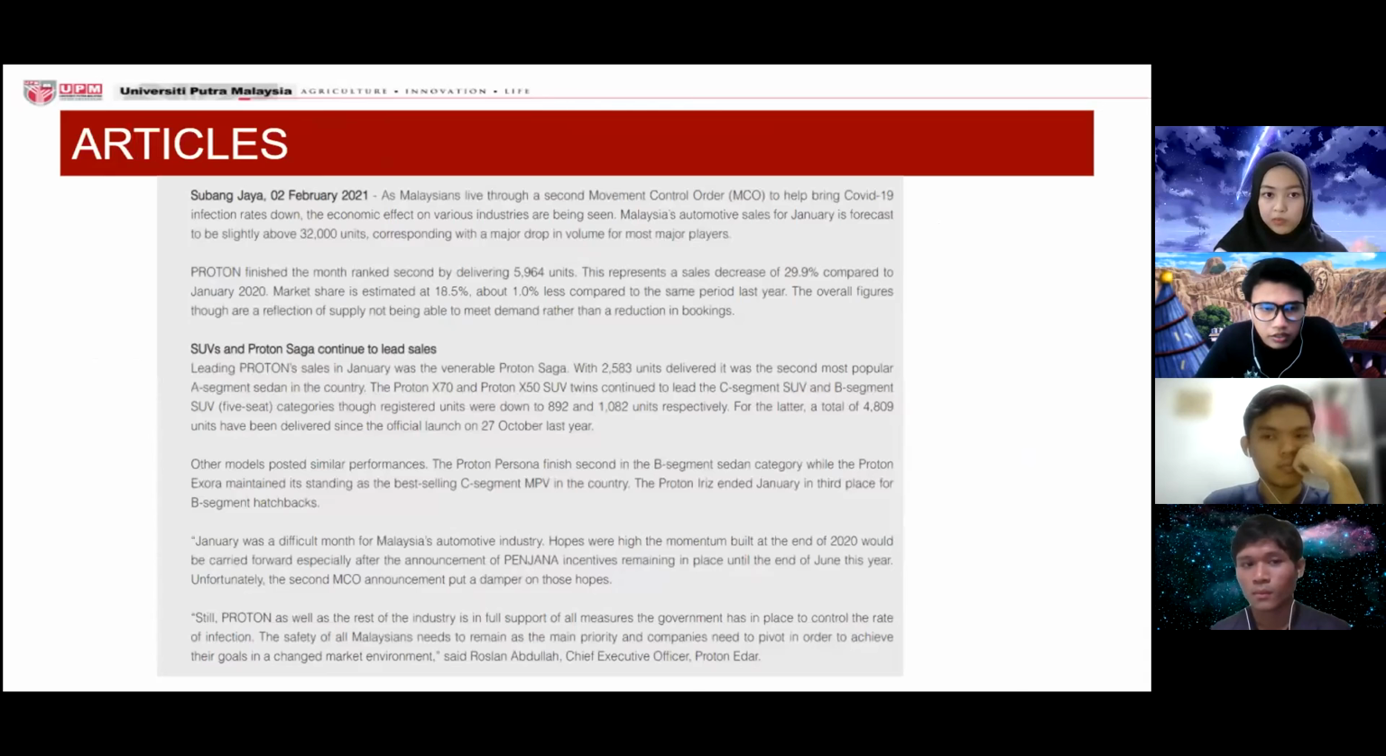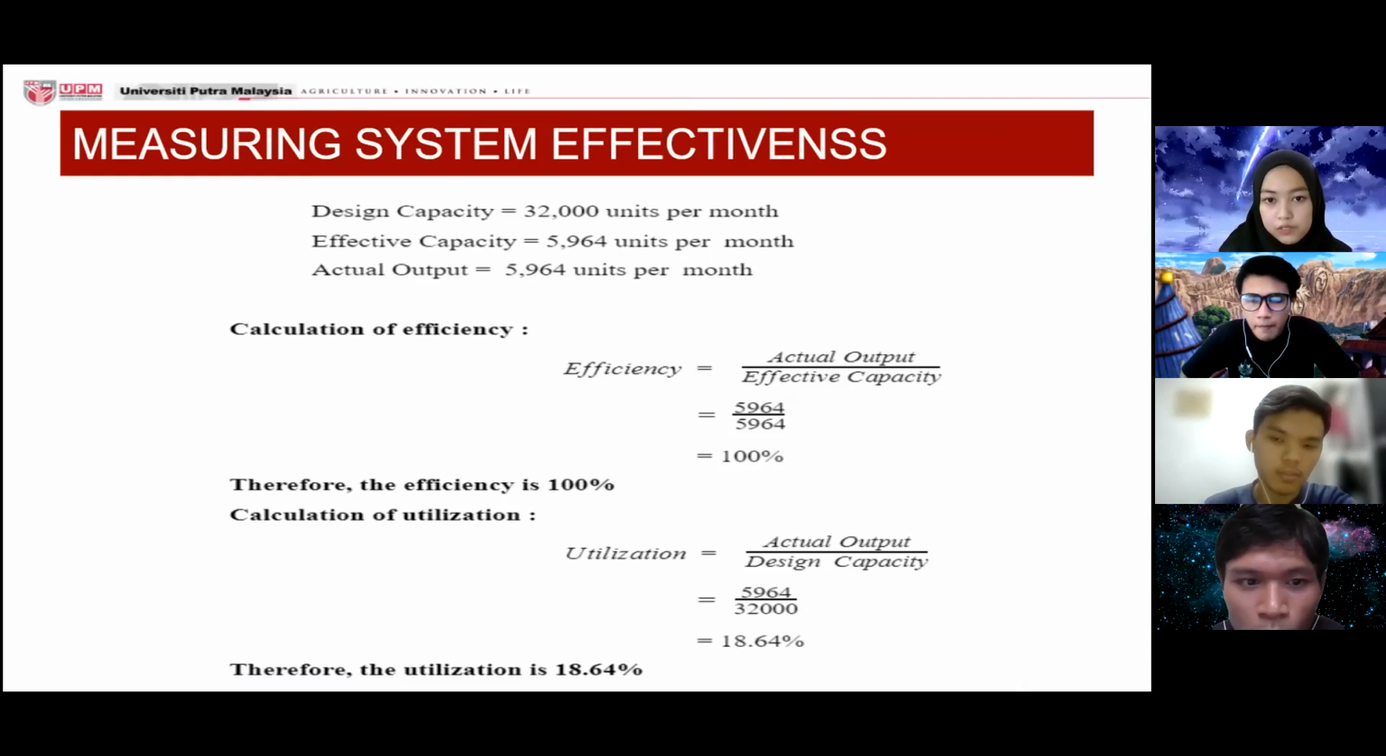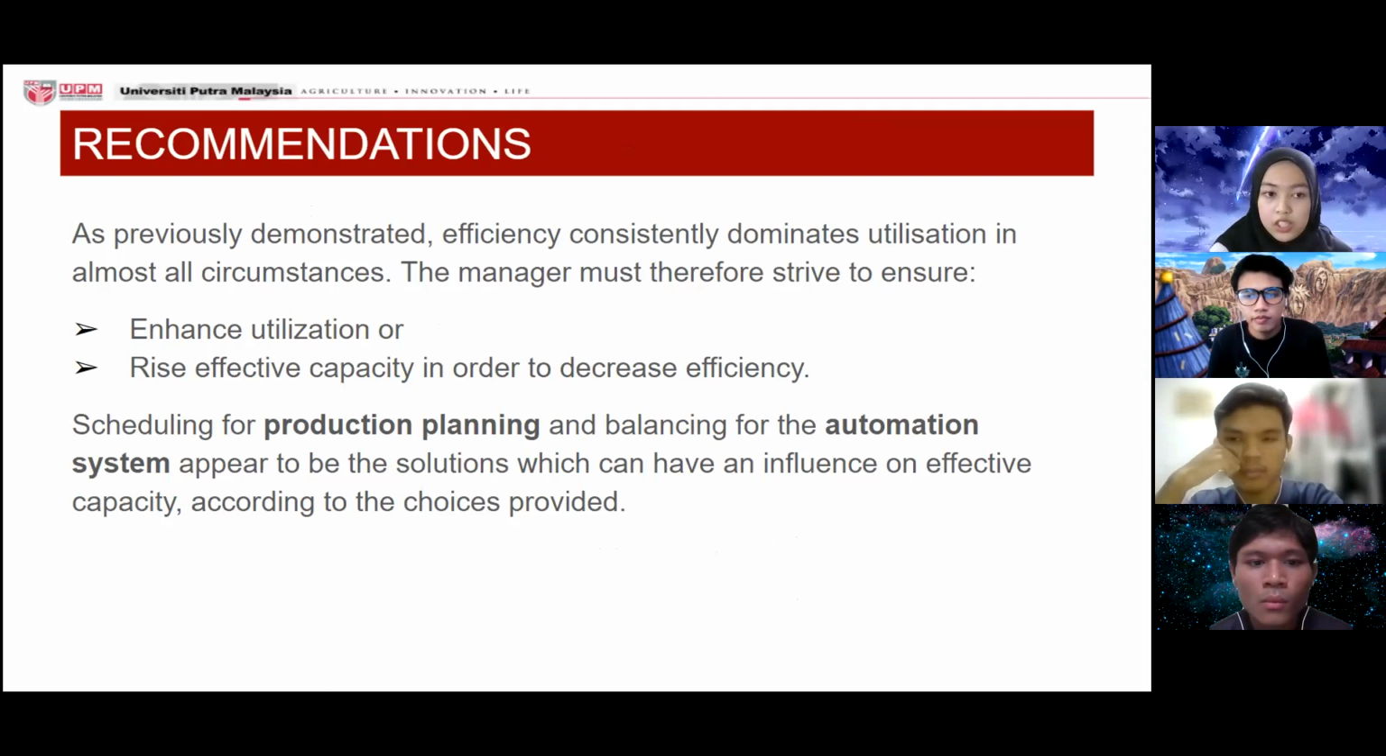These are the articles that we got, which is about Proton having a decrease in production due to the second movement control order because of the COVID-19 pandemic. Next. From the article, we get the design capacity of 32,000 units per month, and the effective capacity equals actual output, which is 5964 units per month. We calculate the efficiency, which is equal to 100%, and utilization is equal to 18.64%. As previously demonstrated, efficiency constantly dominates utilization in almost all circumstances.